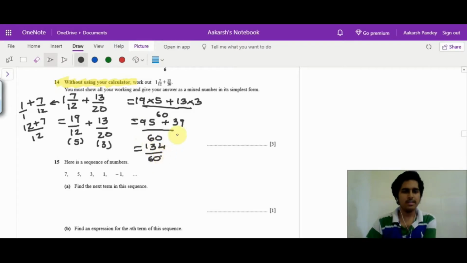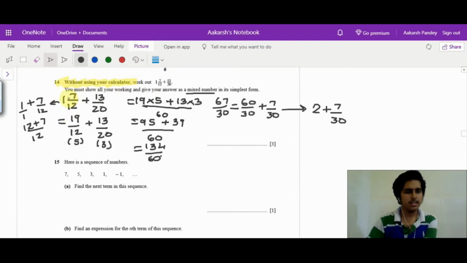Firstly we'll just divide it by 2. So what we get is 67 by 30, and we have to write the answer as a mixed number. So I'll just separate this out as 60 by 30 plus 7 by 30. Again 60 by 30 turns out to be 2 plus 7 by 30. Just as we change a mixed fraction into improper, now we had an improper fraction and we are changing it to a mixed fraction because they've asked us to write it as a mixed number. So you can write this as 2 7 by 30.